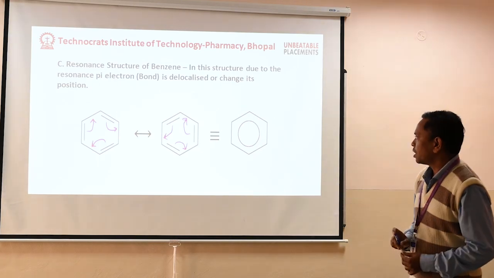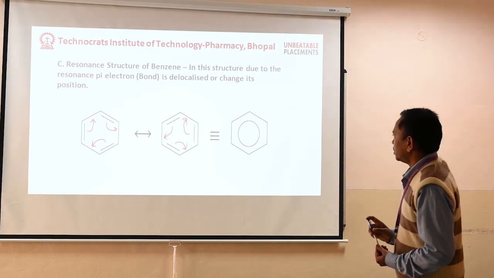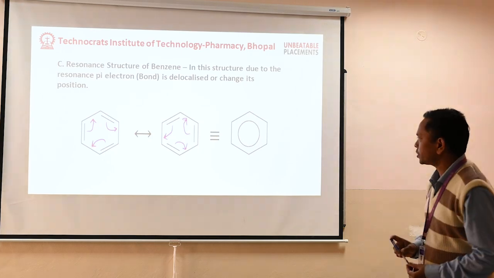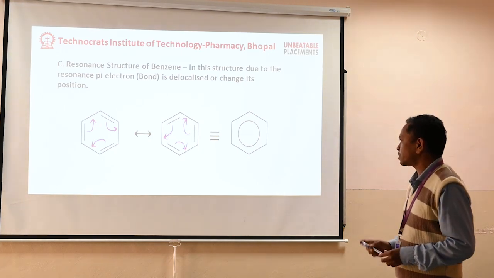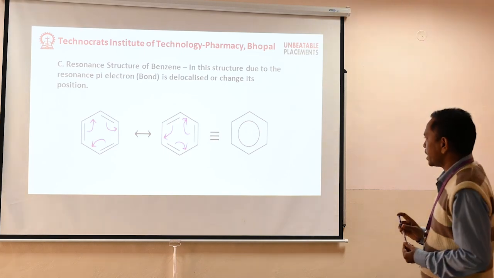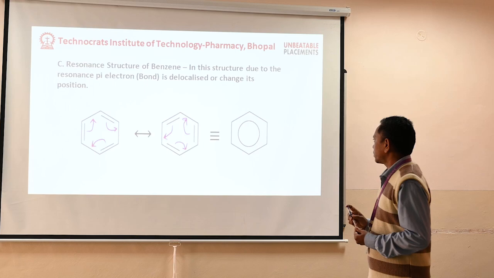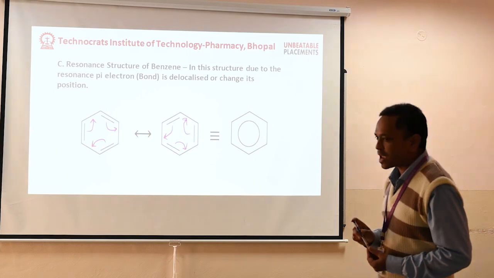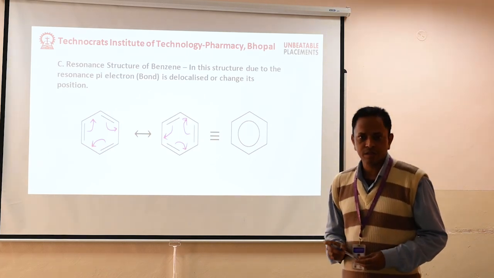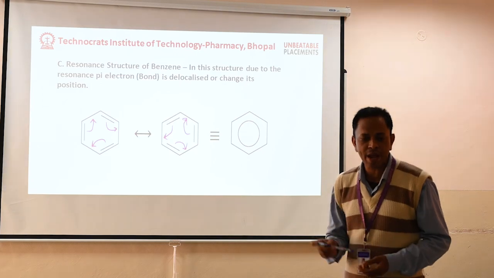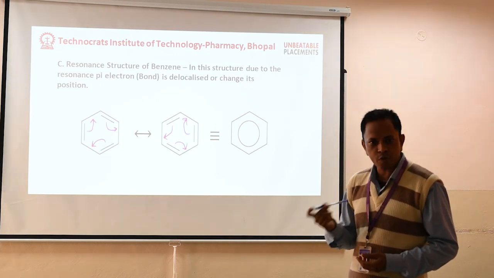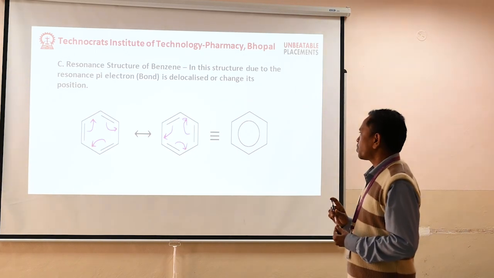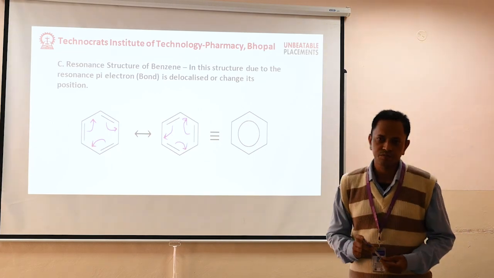Next structure, resonance structure of benzene. In these structures, due to resonance, the pi electrons are delocalized or change their position. The pi bond is delocalized in the benzene ring. We can show the resonance in these structures of benzene.